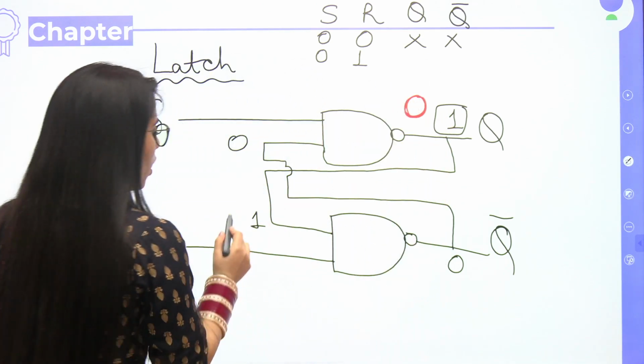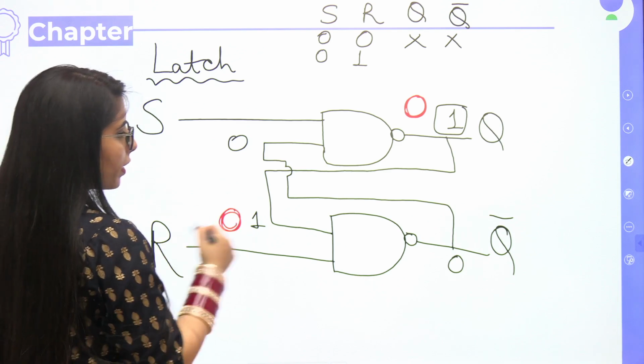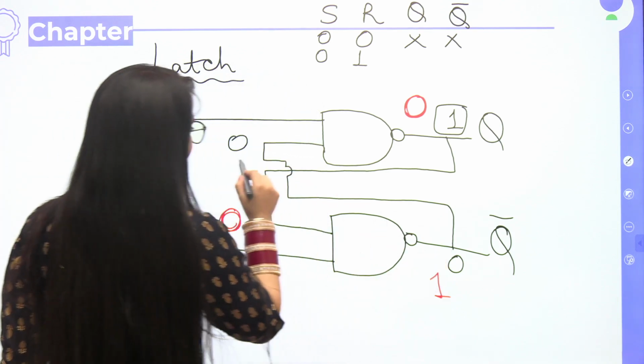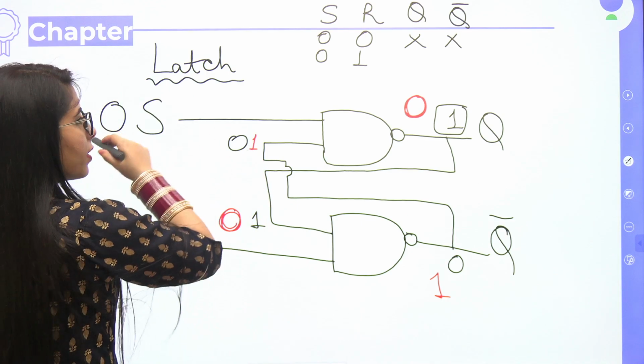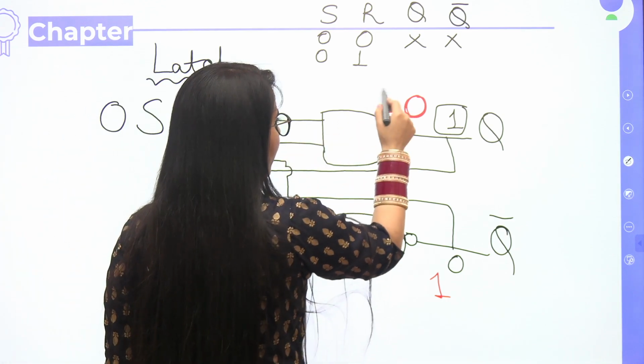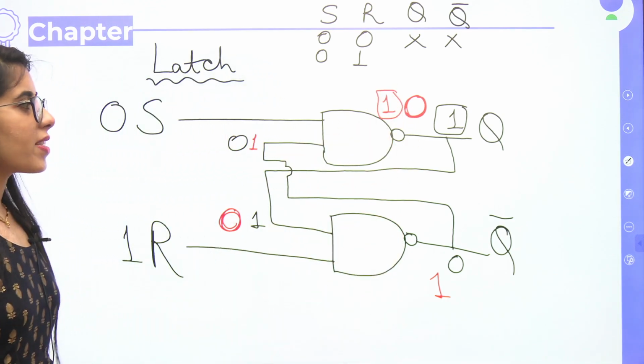Let's say it's 0. So when it is 0, it will be 0. 0, 1 complement will be giving me 1. And I will take 1 here. And 1, 0 complement will give me 1 again. Which means it's not supporting the value.